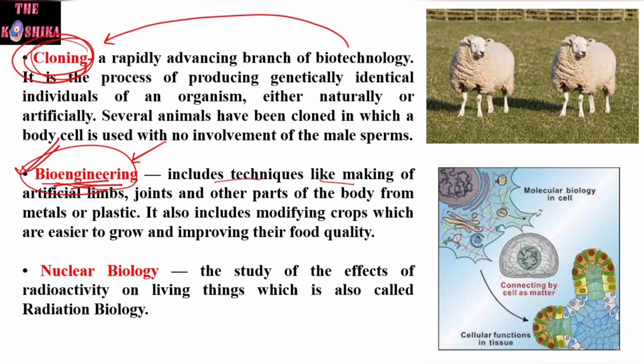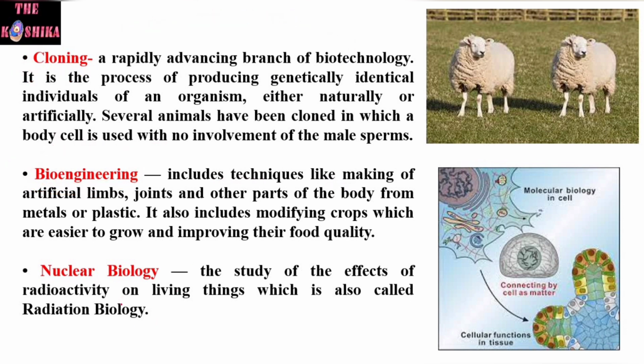In bioengineering, modification of crops also takes place to improve the food quality. Now the next application of biology is called nuclear biology, the study of the effects of radioactivity on living things. Sometimes it is also known as radiation biology.